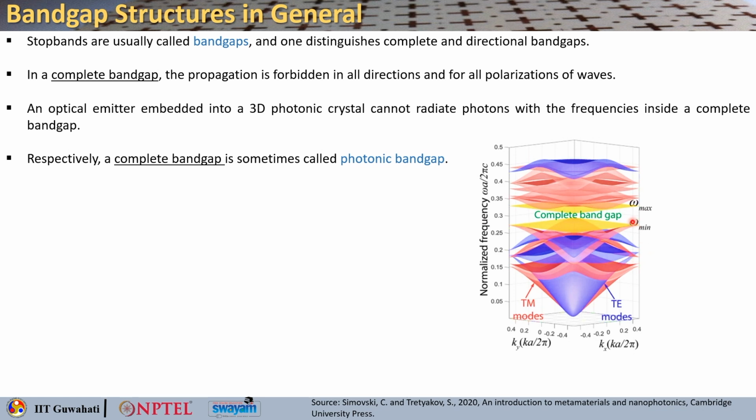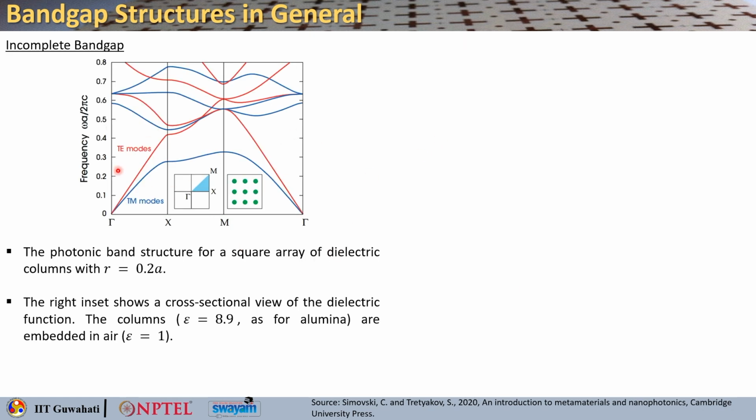Now, if the propagation is forbidden for some directions, but it is allowed for some other directions or for some other polarization, we call that an incomplete band gap or directional band gap. So, we will see how that looks. This is one example of an incomplete band gap. As you can see, this is a typical band diagram. These are the points.